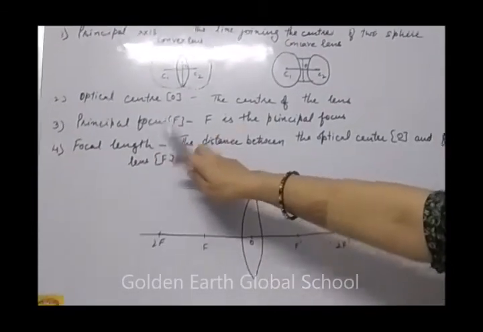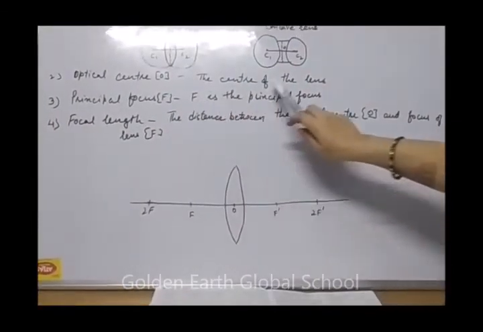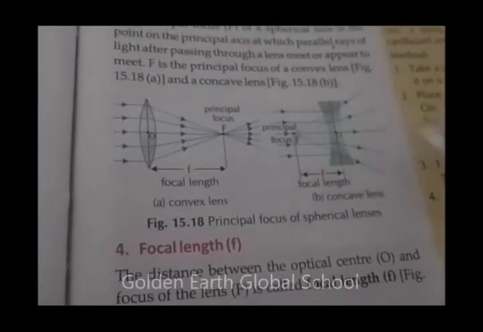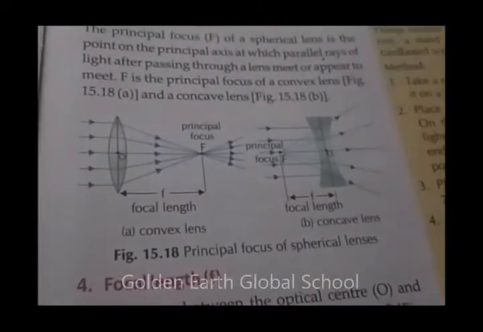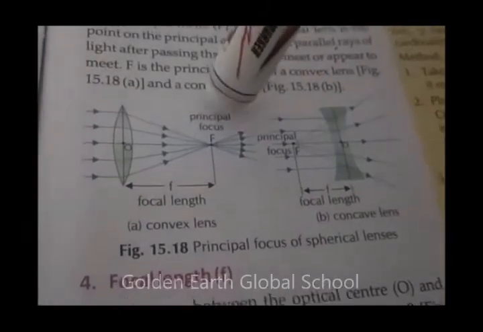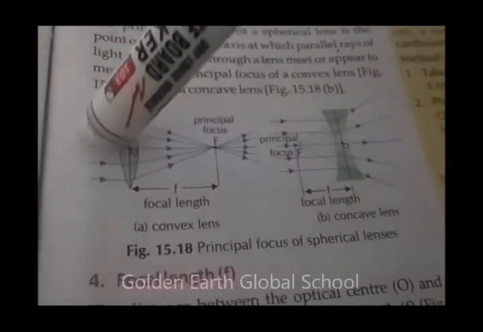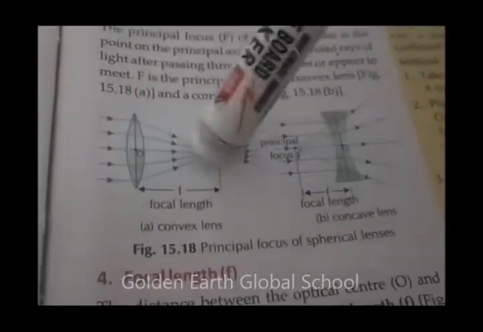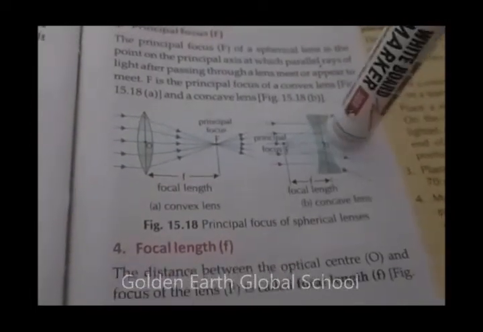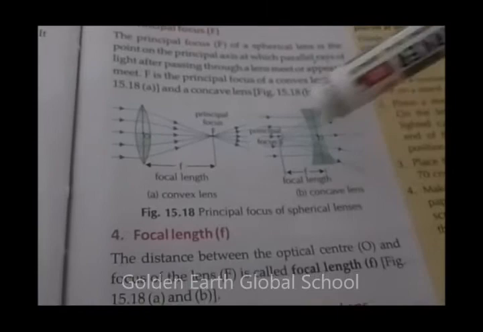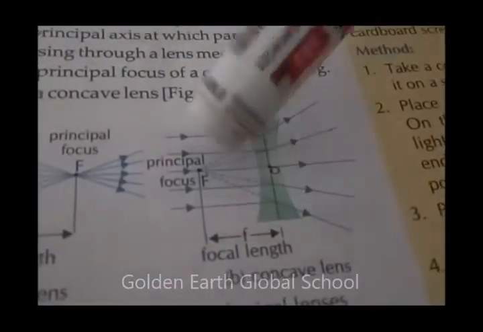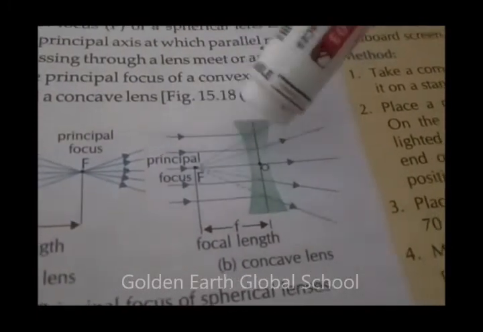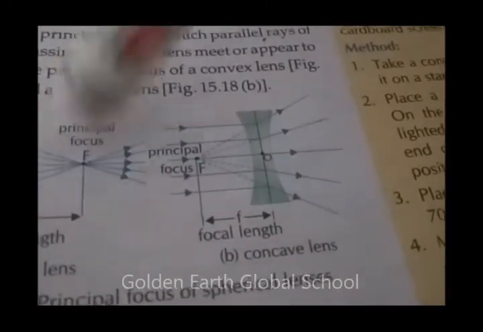Next is principal focus. F is the principal focus. You can see this is the F. This is in the convex lens. Convex lens is also called converging lens because rays of light converge at one point, that is the principal focus. This is called a diverging lens: you can see the rays of light are diverging outward. Here it is the principal focus in a concave lens. This is convex lens in both.